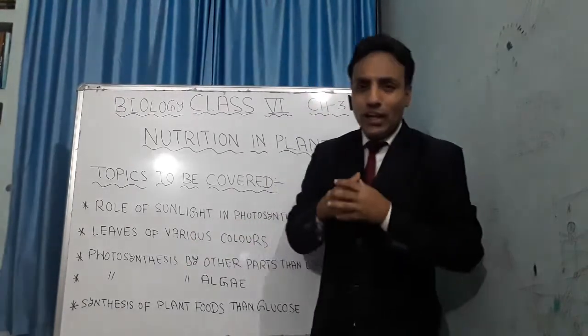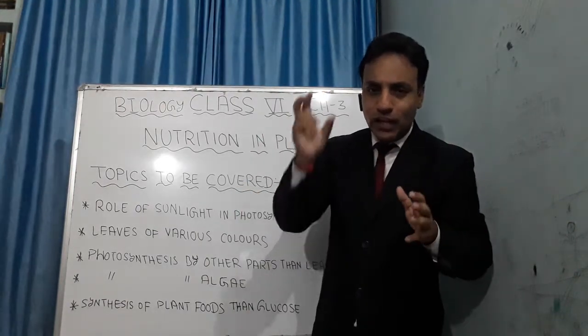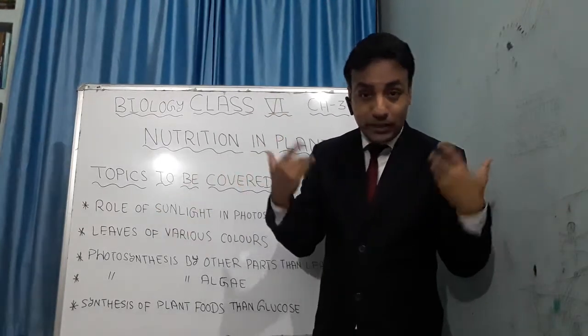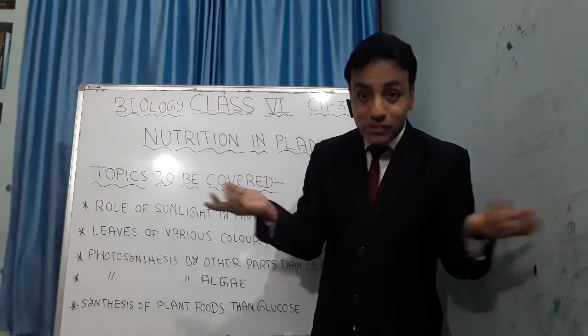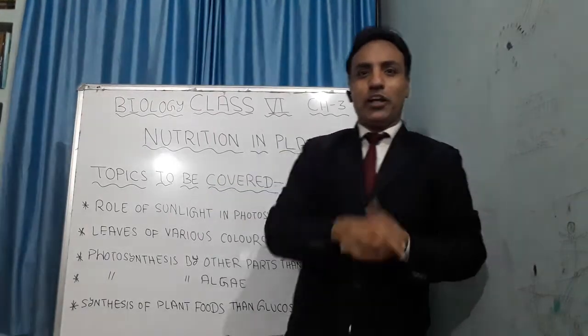And what happens to the glucose? When photosynthesis occurs, the end products are glucose and oxygen. And oxygen is utilized by us. And what happens to the glucose? That I will teach you right now.